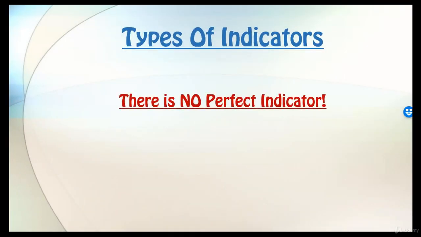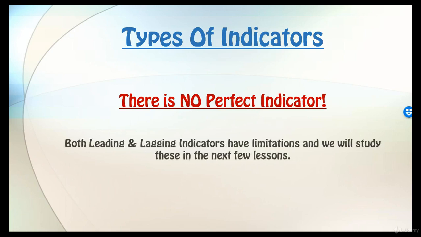Please bear in mind that there is no perfect indicator. If there was a perfect indicator, we would all be very, very rich, right? Both leading and lagging indicators have limitations, and we will study these in the next few lessons.